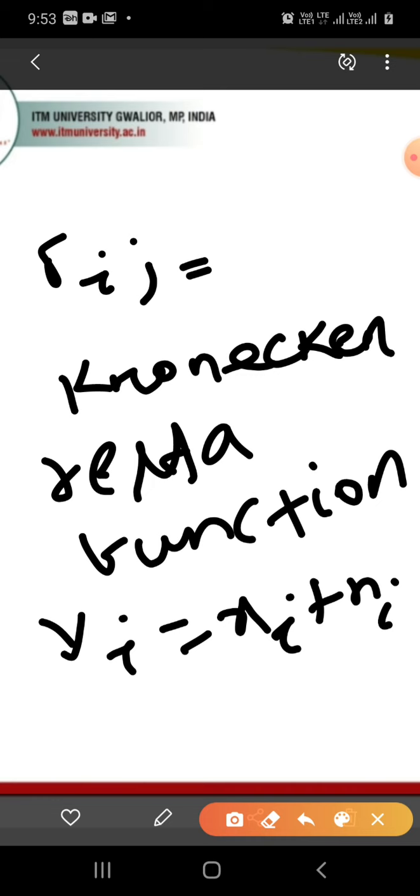Therefore, the output yi will have a Gaussian distribution with mean xi and variance sigma square.